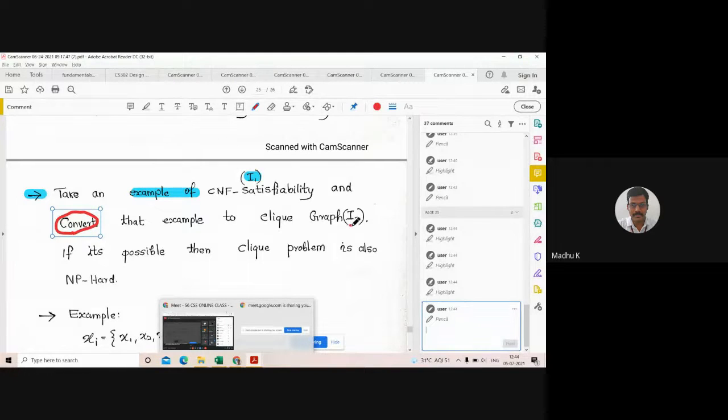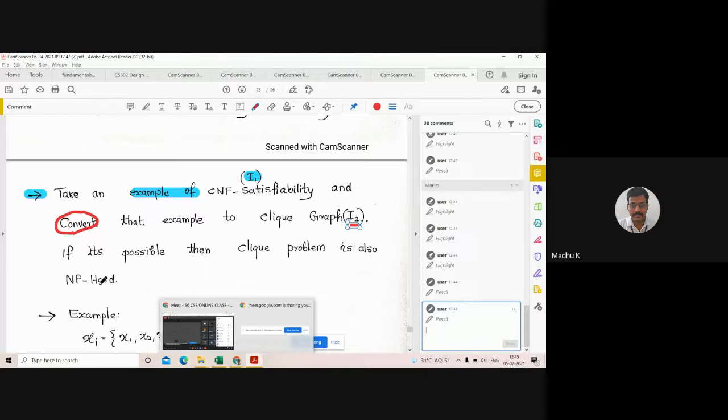This is I2. That is, we will take an example of the CNF satisfiability problem and try to reduce or convert it to a clique graph. If it is possible, then the clique problem is NP hard.